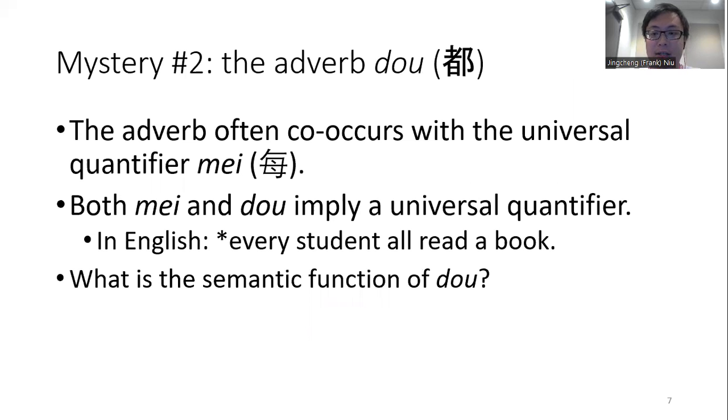And there is another mystery surrounding the adverb dou. It often co-occurs with the universal quantifier mei. However, at a glance, both dou and mei carry universality. So why can they co-occur? It is definitely not the same thing as in English. Every and all cannot co-occur. So what's the semantic function of dou, and how can we resolve this co-occurrence?